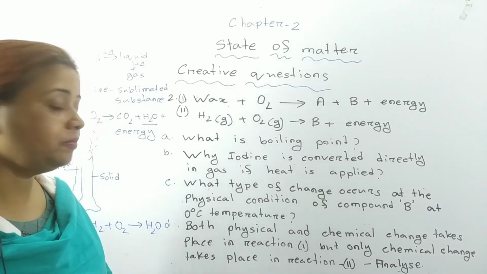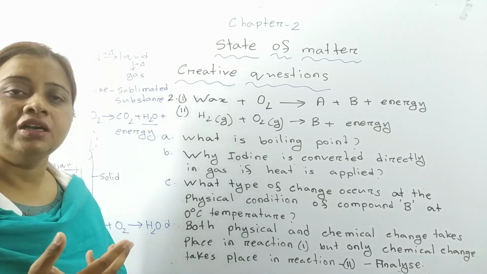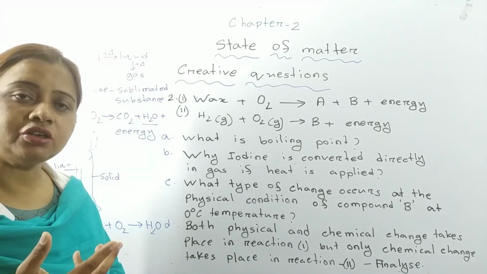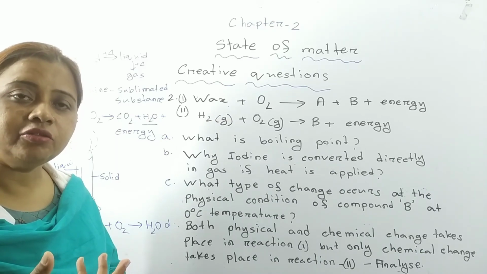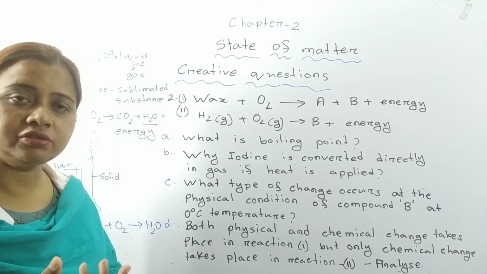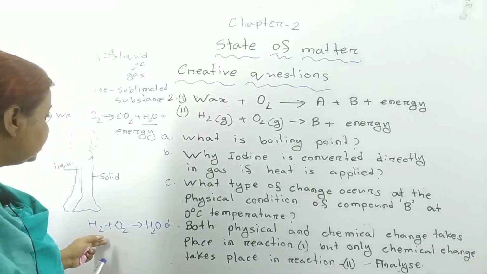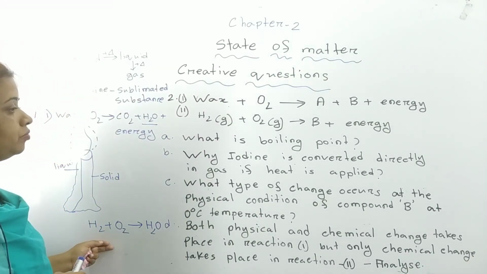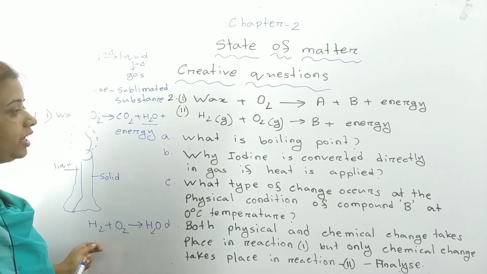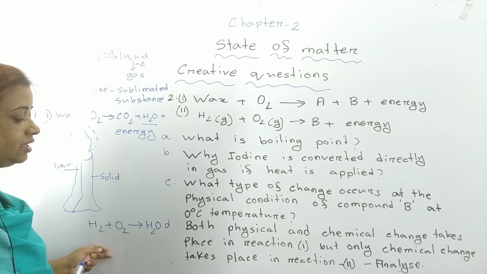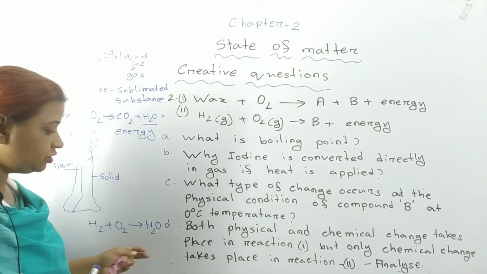So what I told, such a type of change in which the percentage composition of the compound is changed and a fully new substance is produced is known as chemical change. So in reaction 2, after producing water, it is not possible to get back hydrogen and oxygen. That is why it is a chemical change. That means permanent change.